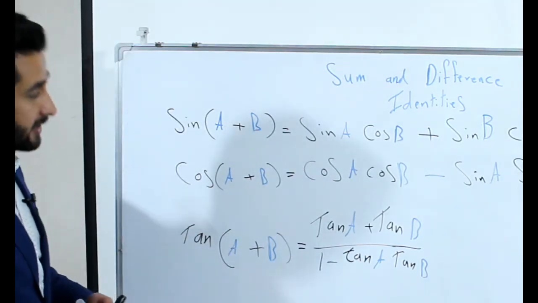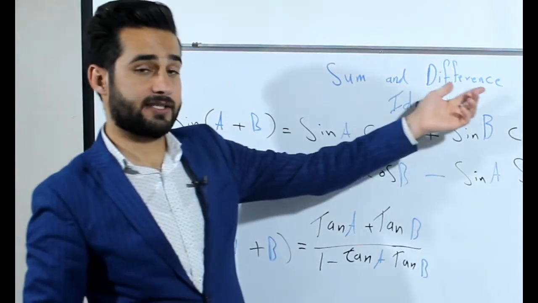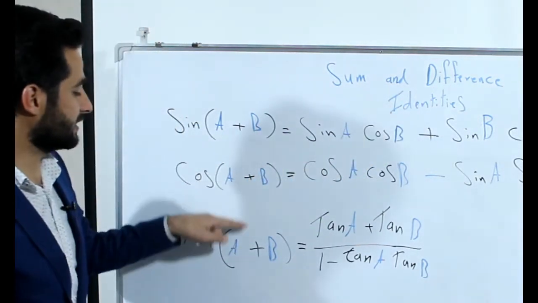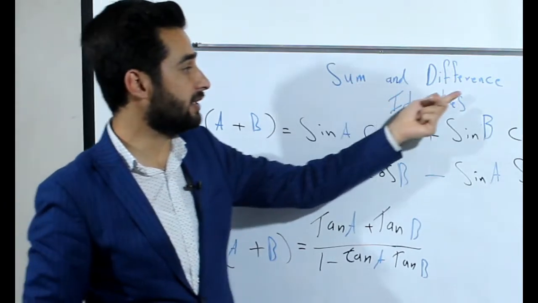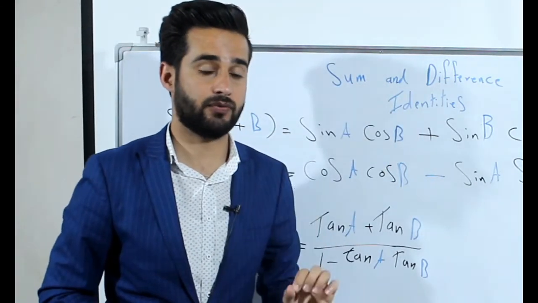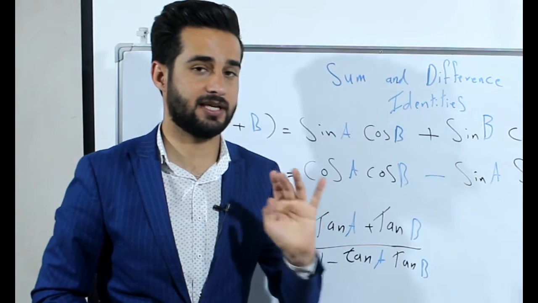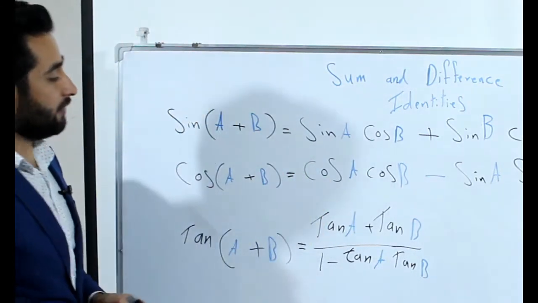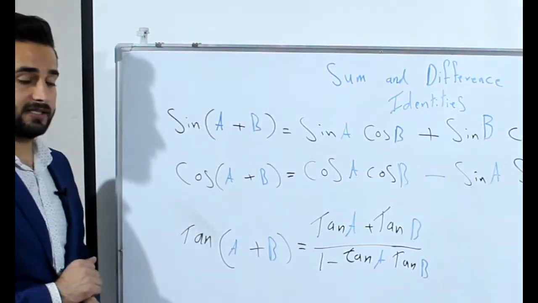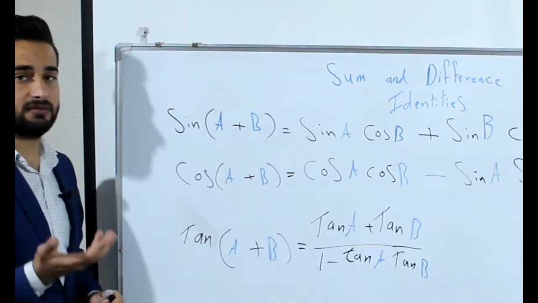Now let's come to the difference. Here we have plus, it means this is the sum. Now let's talk about the difference identities for sine, cosine, tan. If you understand these, guys, the difference is the same.